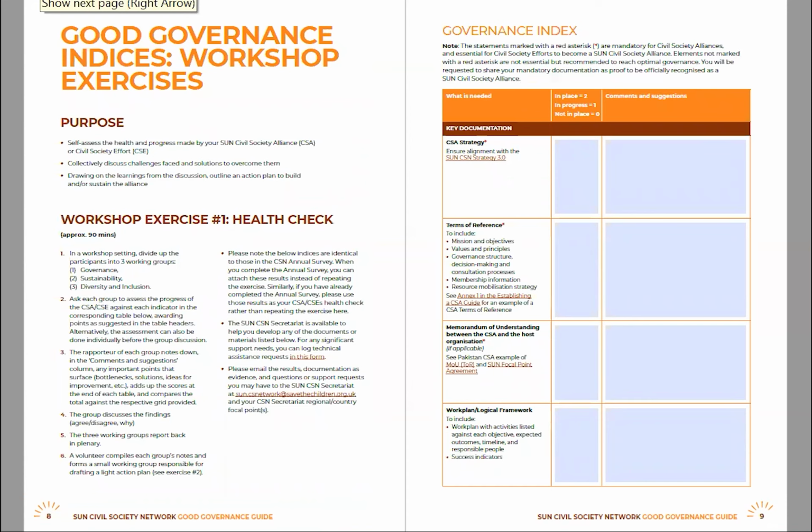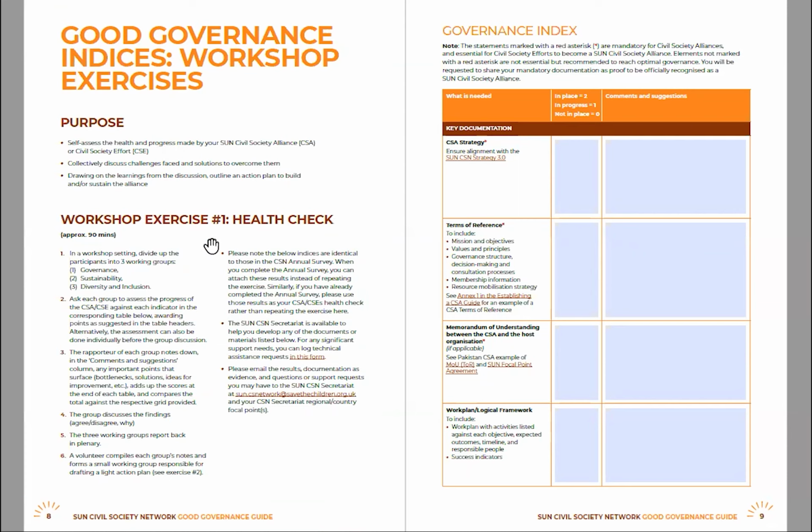The Good Governance Indices are the key exercise which we will go through for this Good Governance tool. The tool can be used as a self-assessment of the health and progress made by your SUN Civil Society Alliance or civil society effort. We encourage you to carry out this exercise in a workshop with the key individuals from your network.